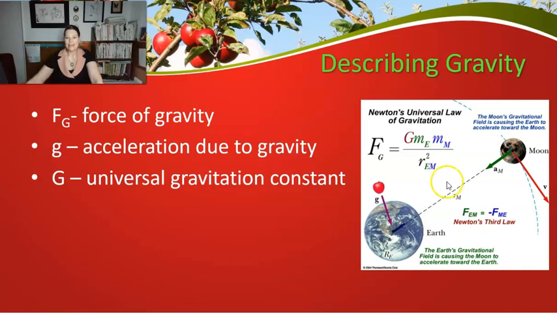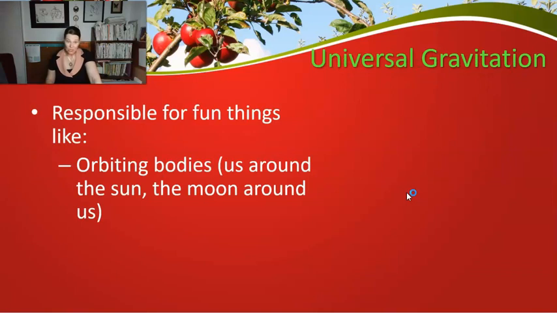And so I want you to understand that concept, but you don't need to know this equation. I did want to show it to you because this is the equation. So why would you care about universal gravitation? Well, it turns out that this relationship between these really large bodies, so we've got two situations. We've got the situation where you've got one body and a lot of stuff on that body, like us on Earth, like things on Earth, and then you have two big bodies interacting with each other, okay?